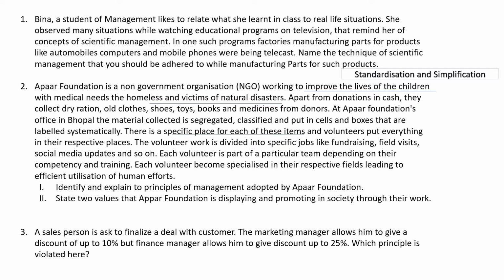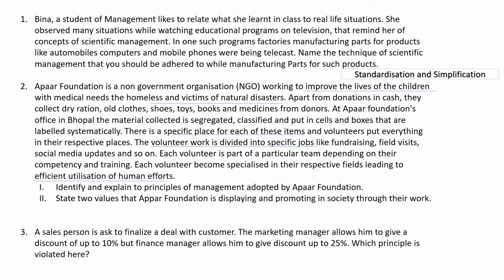There is a specific place for each of these items and volunteers put everything in their respective places. The volunteers' work is divided into specific jobs like fundraising, field visits, social media updates, and so on. Each volunteer is part of a particular team depending on their competency and training. Each volunteer becomes specialized in their respective fields, leading to efficient utilization of human resources. So, here we have to identify and explain the various principles of management adopted by APAR Foundation.